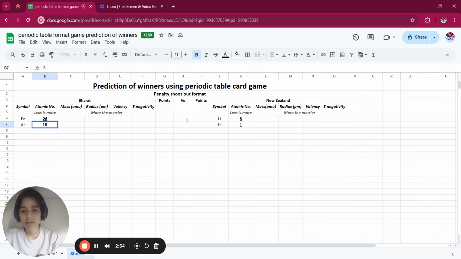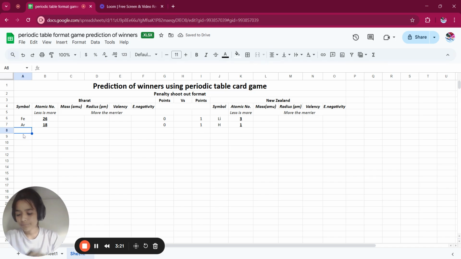Now let's compare by the game less is more. We have mentioned here, whoever's atomic number is less will be the winner. So India is the winner. Sorry, New Zealand is the winner. India gets 0. Again, New Zealand is the winner. Now the second two rounds will be for mass.